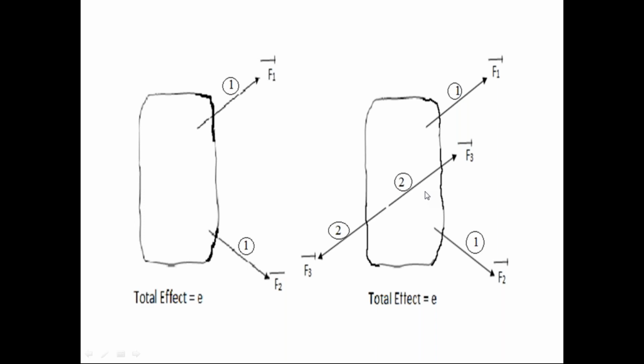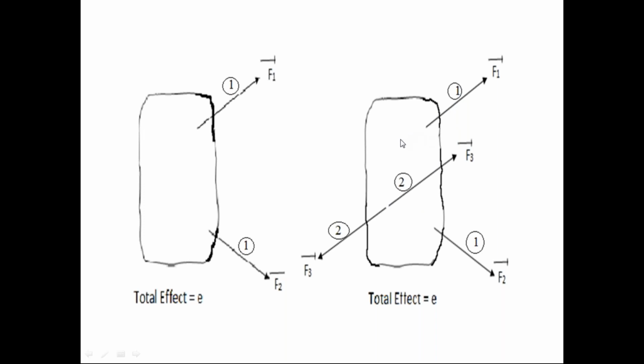Why does that effect not change? Because the second force system is in equilibrium condition. Since the second force system is in equilibrium condition, there is no change in the effect on the rigid body. The rigid body has the same effect as in the first diagram, because the second force system is in equilibrium condition. So if we apply a force system on the rigid body in the equilibrium condition, there is no change in the effect on the rigid body.